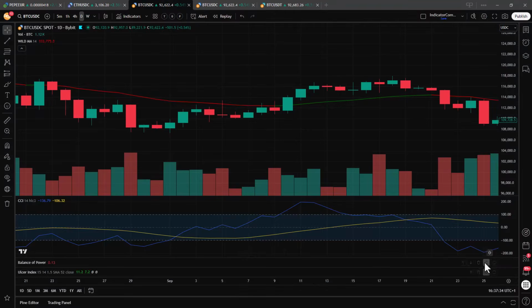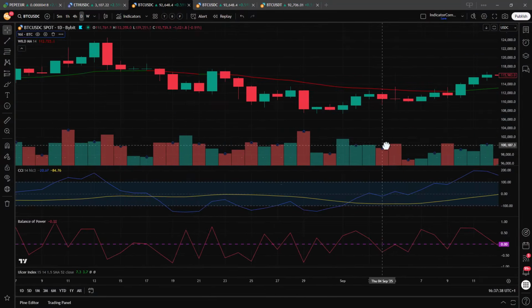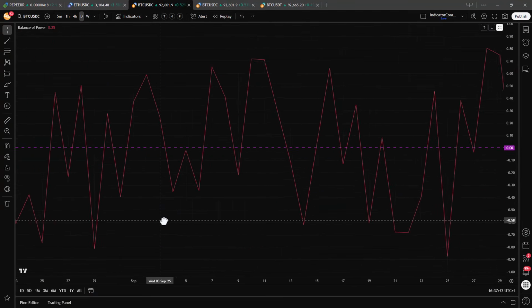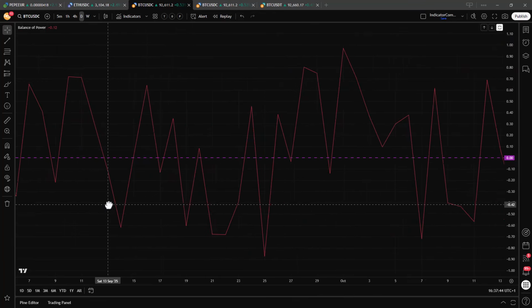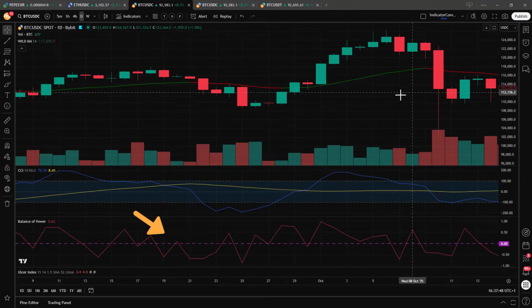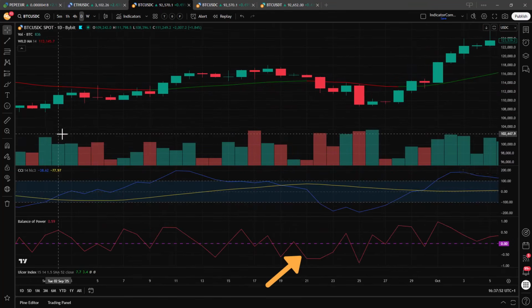This time I found an unexpected rough diamond that you might have never heard about, but already exists for a while. It is the Balance of Power indicator. This BOP indicator is a price-based indicator used to evaluate the overall strength of buyers and sellers in the market. Positive values indicate bull market dominance and negative values indicate bear market dominance.